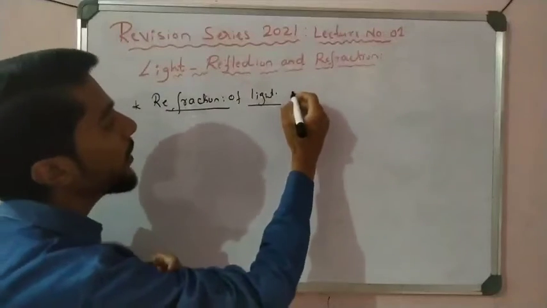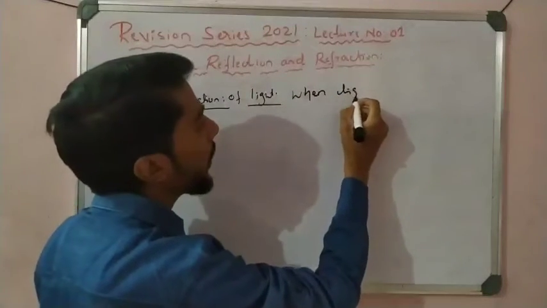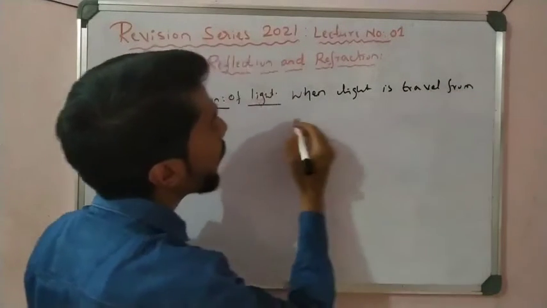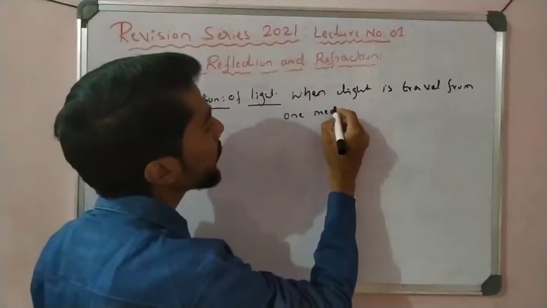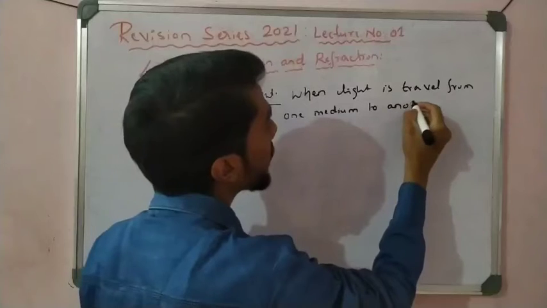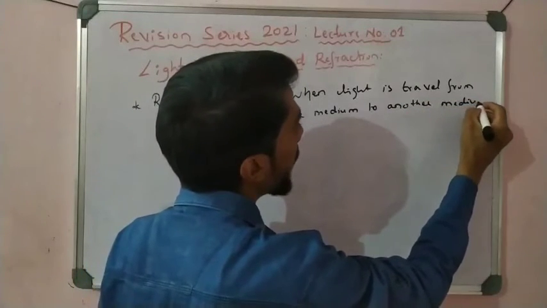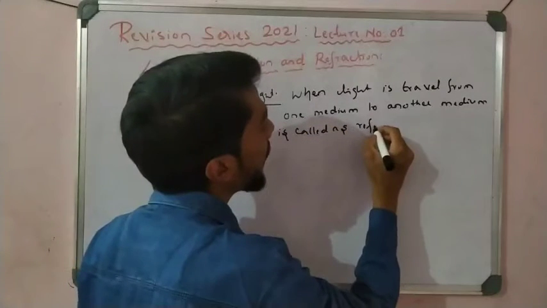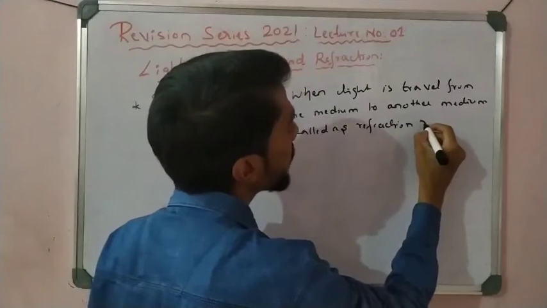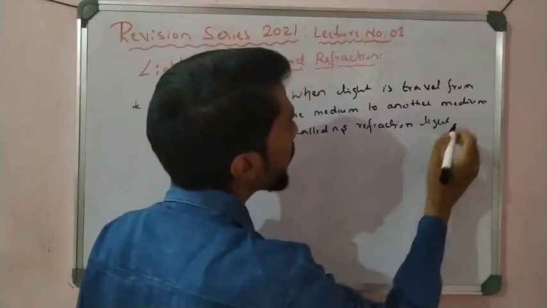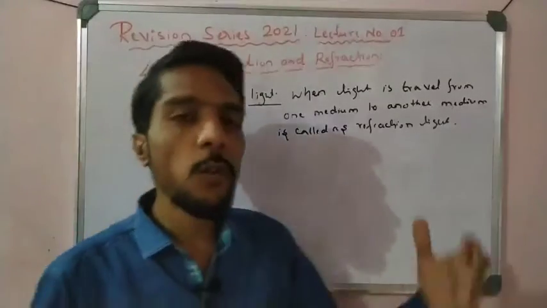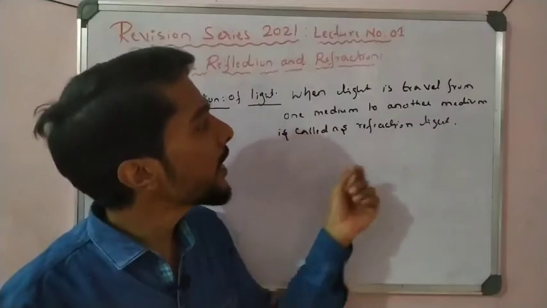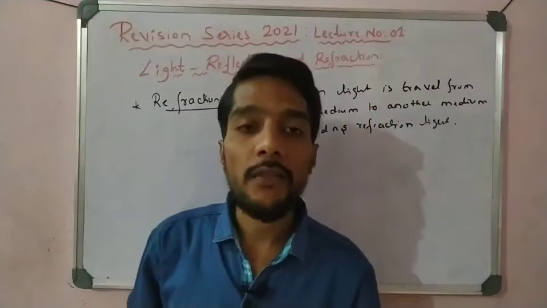So the definition: when light travels from one medium to another medium, it is called refraction of light. There are many definitions, but this is the simple one. When light travels from one medium to another medium, bending of light takes place, and that is called refraction of light, students.